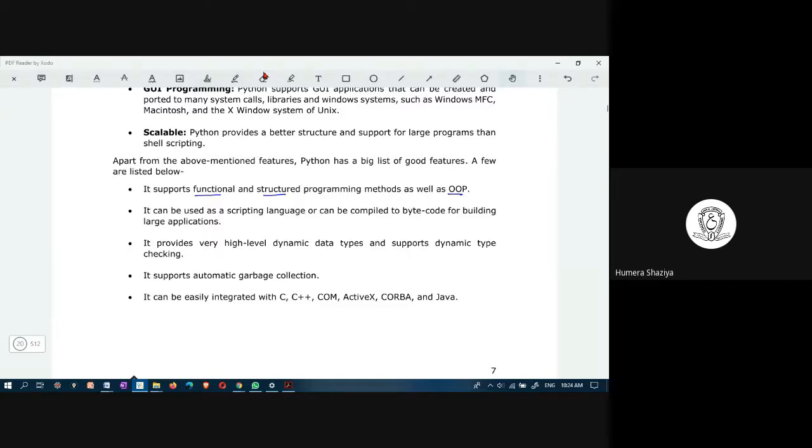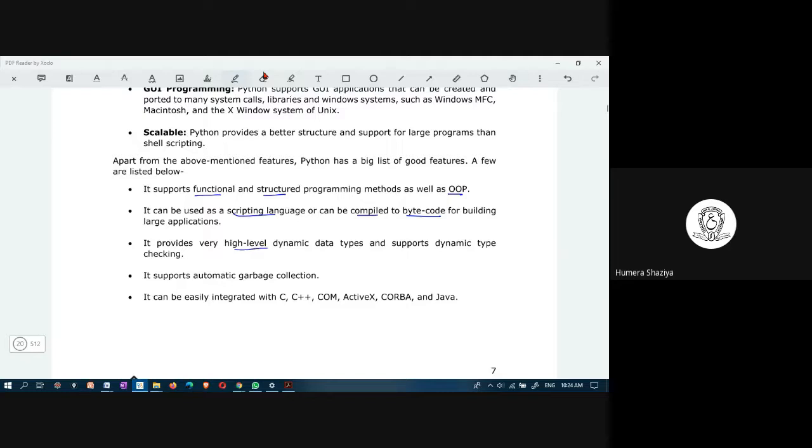It is functional, structured, and object oriented. It can be used as a scripting language, or it can also be compiled to bytecode like Java. That support is also provided, but typically it is an interpreted language.